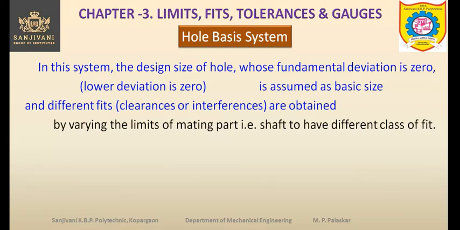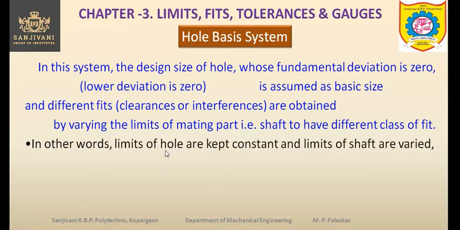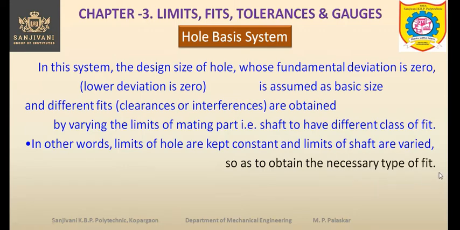That basic size of the hole is kept constant and the limits of the shaft are varied so that you can obtain the desired fit between the shaft and the hole. In other words, limits of hole are kept constant and limits of shaft are varied, so as to obtain the necessary type of fit.